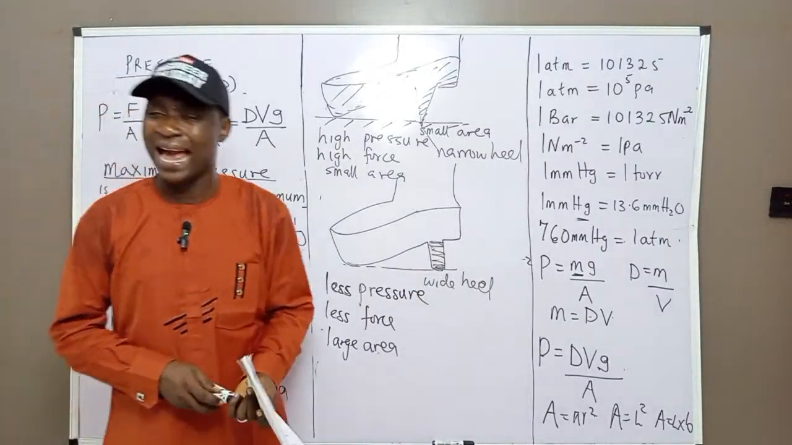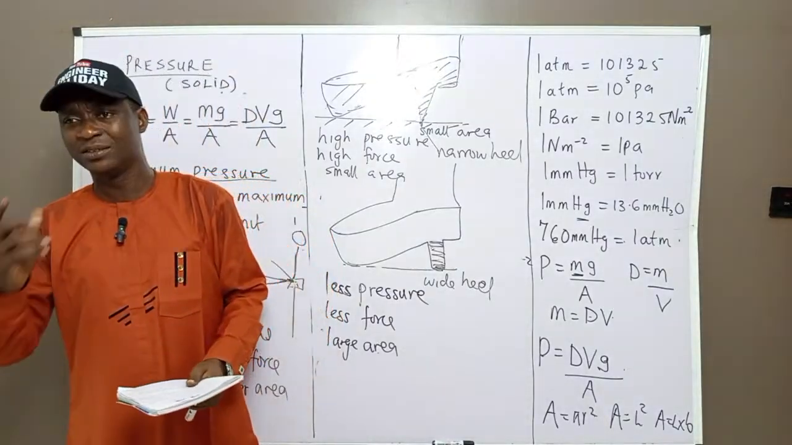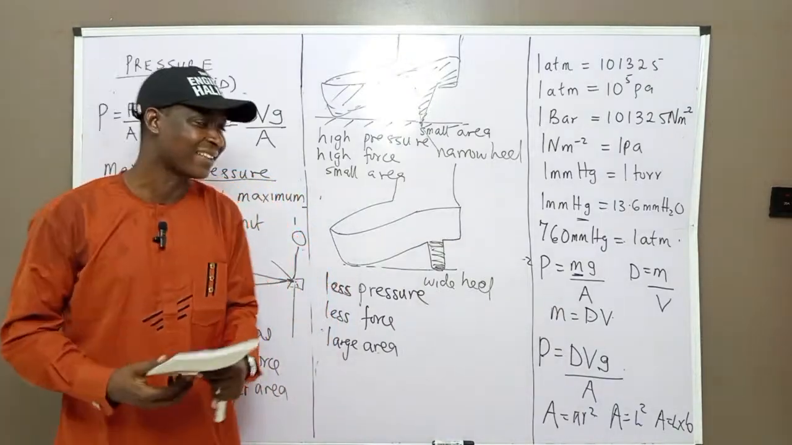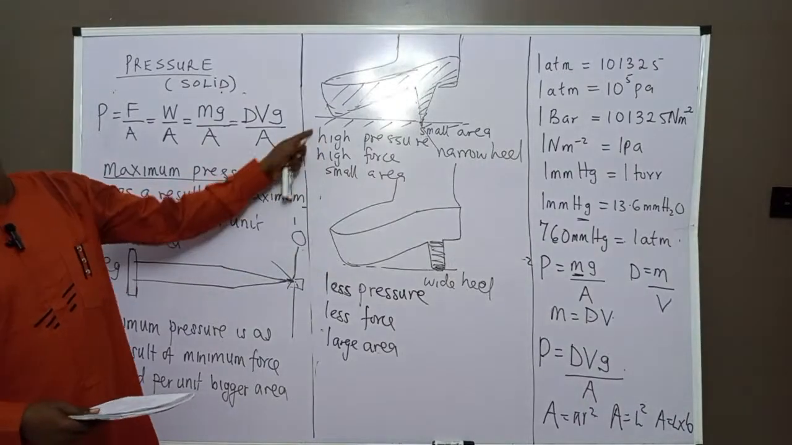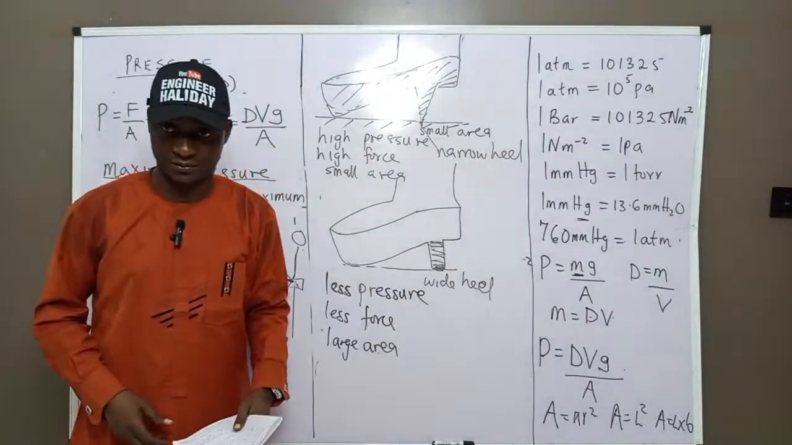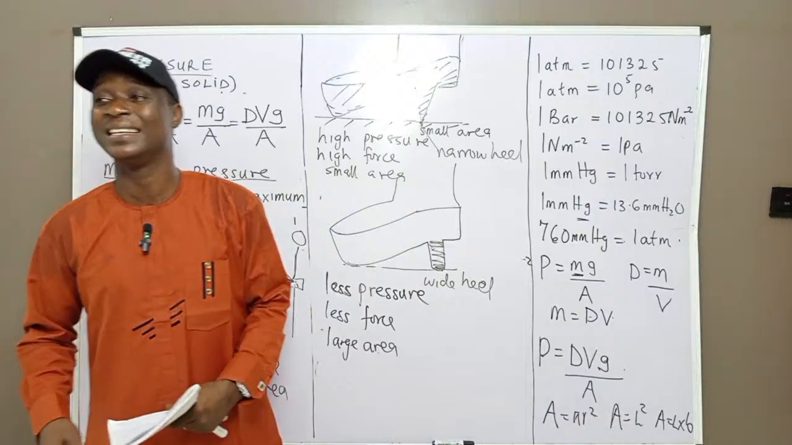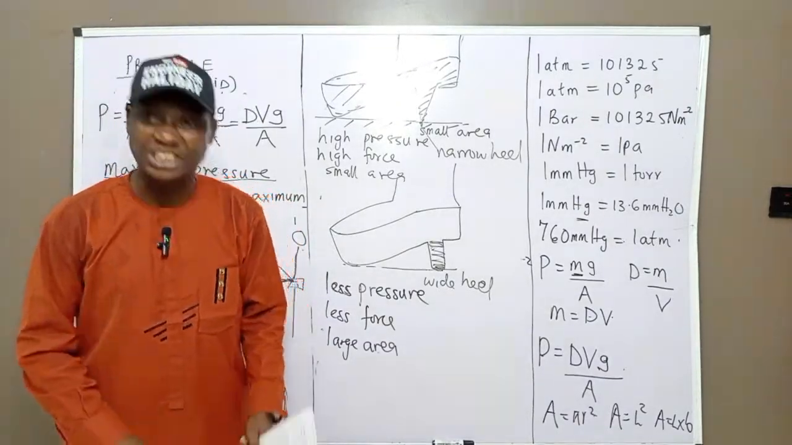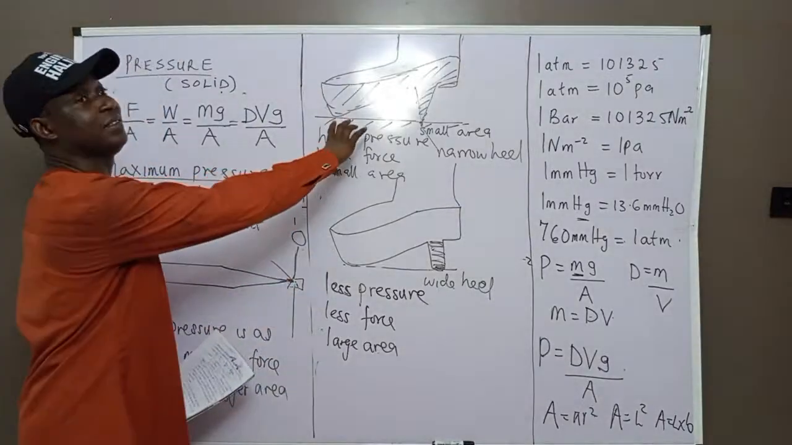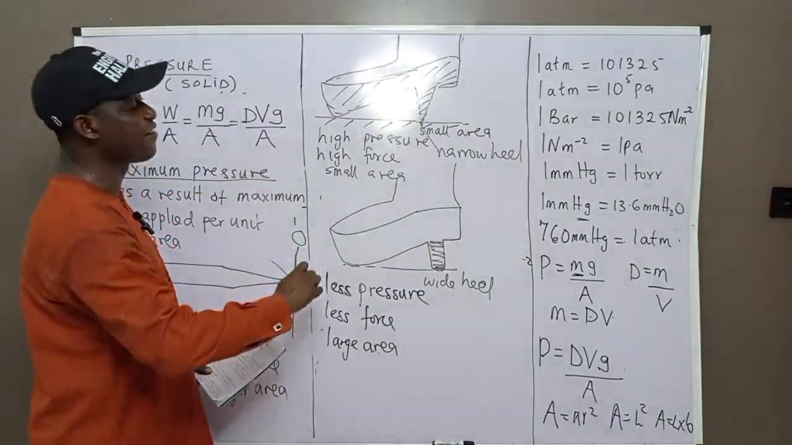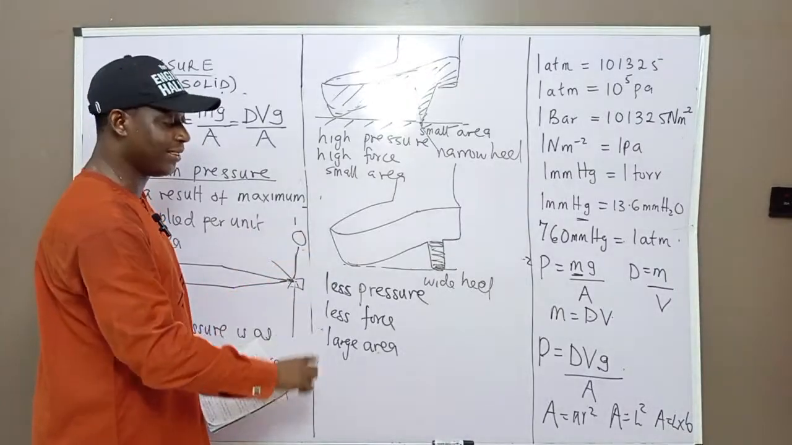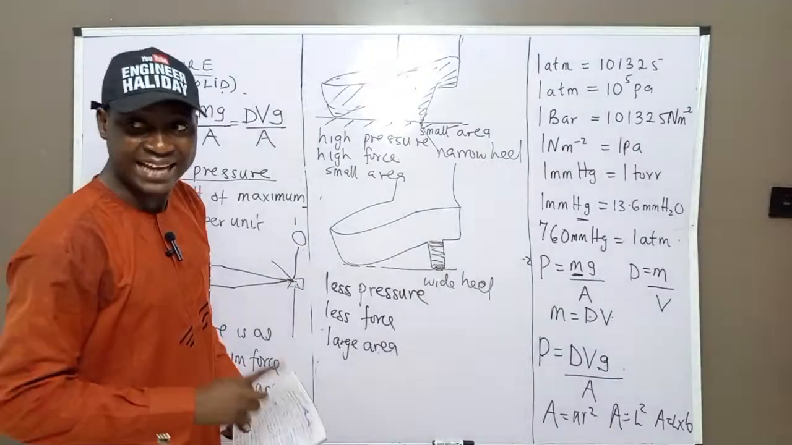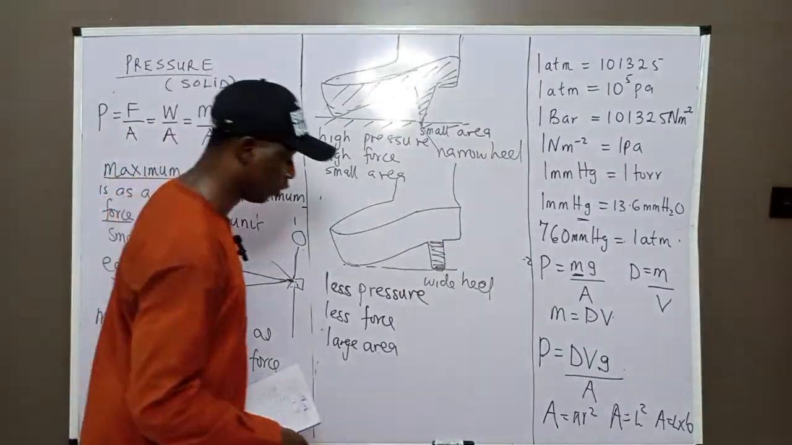Let's assume an elephant. I can ask you a question. Type your answer. An elephant, which of these categories can you place the leg of an elephant? I want to see your answer in the comment. The legs of an elephant, which category can you place it? This category of high pressure, high force, small area, or less pressure, less force, and large area? Please engage the comment section and let's see what you can do.